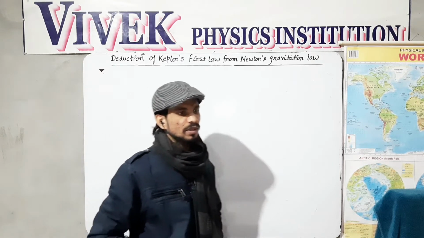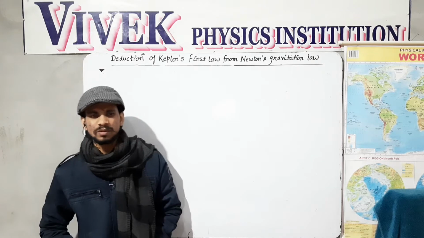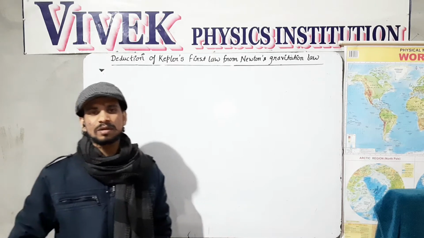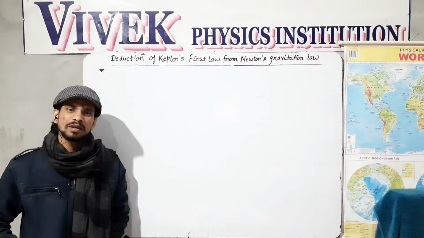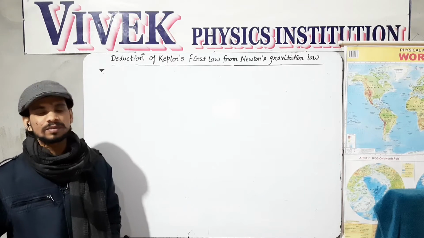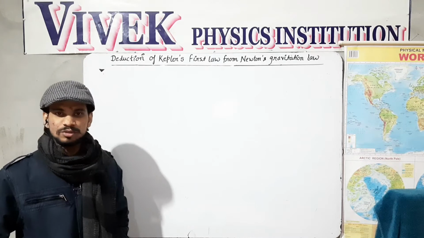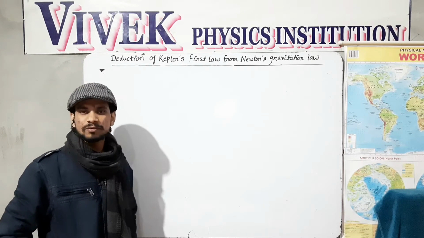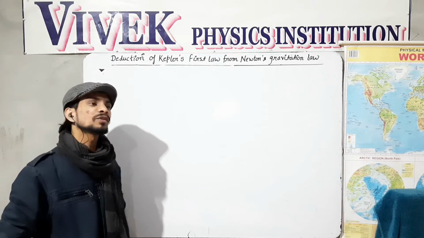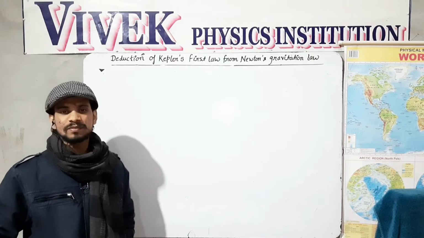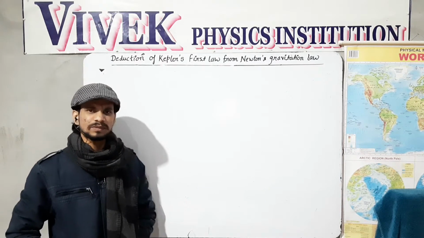As you have studied very well about Kepler's first law in your junior classes, the first law of planetary motion given by Kepler is related to the path or focus. The path of the planets is an ellipse.